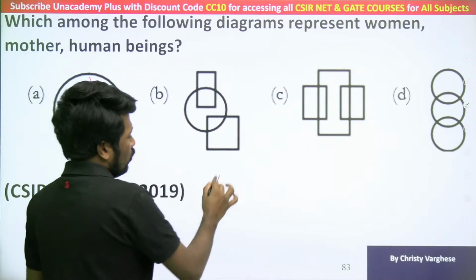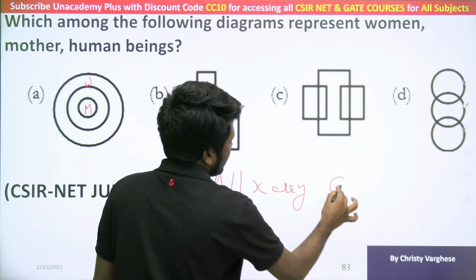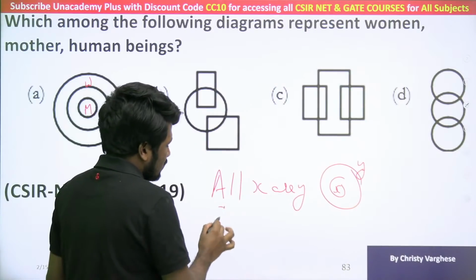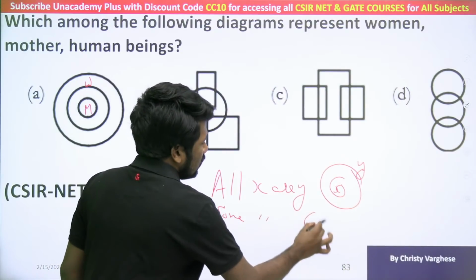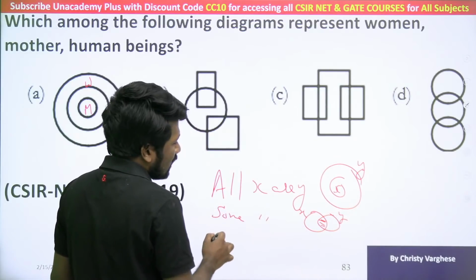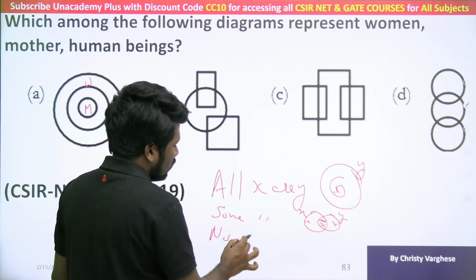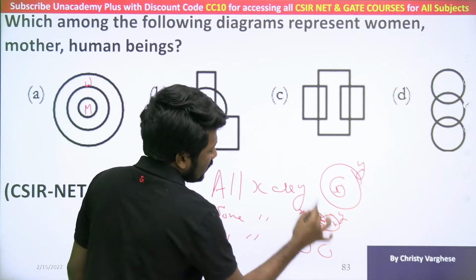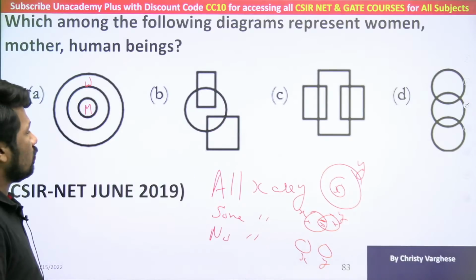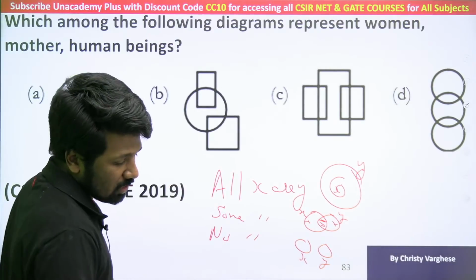I hope all of you know: all X are Y is represented as X inside Y. Some X are Y means intersection; X and Y have some intersection. Some X are not Y means this part is what we are referring to. No X is Y means they are disjoint sets. So these are the basic things in any Venn diagram question like this, these 3 things which you all know already. If there is any doubt, mention it in the chat, we will discuss more.